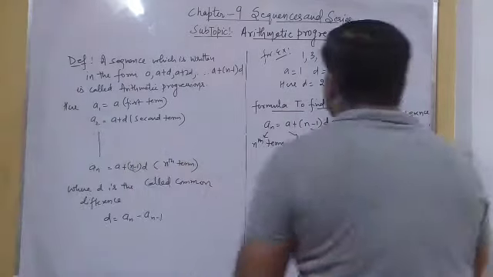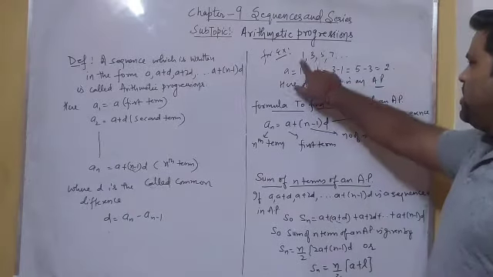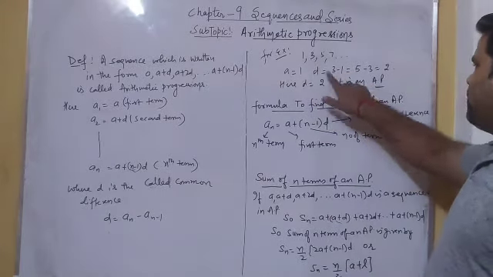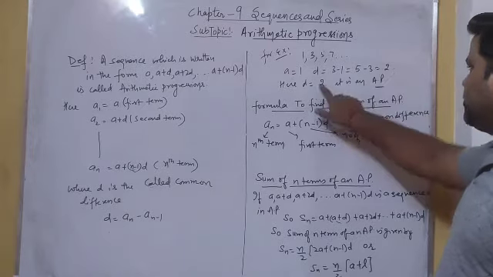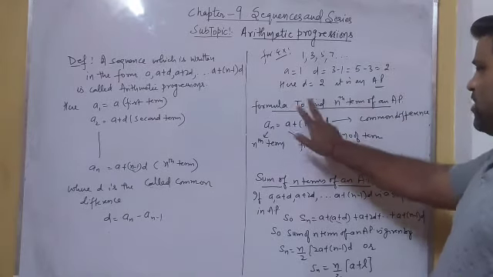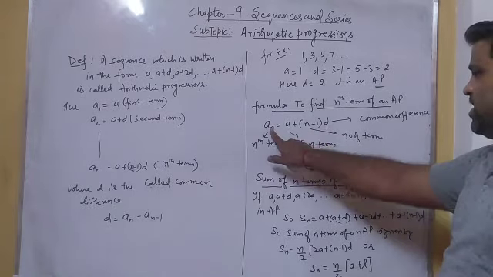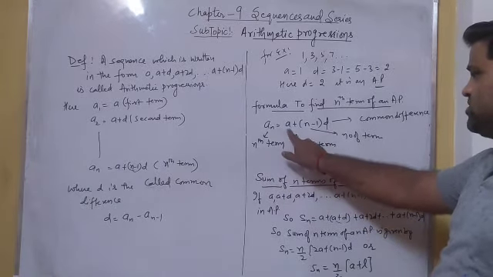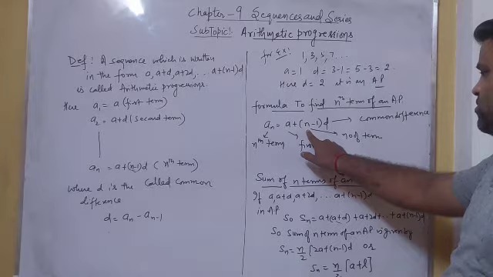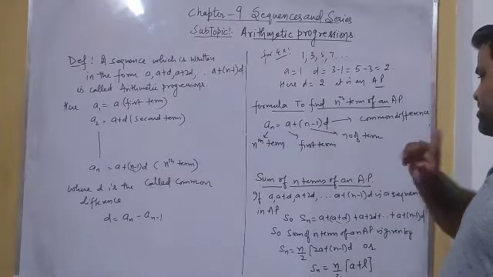Here we have an example which you have studied. We found the common difference, which is coming the same, so that's why it is an AP. We know the formula to find the nth term of an AP, which is a_n equal to a plus (n minus 1) d. This is the nth term or last term of an AP. Here a is the first term of an AP, n is the number of terms, and d is the common difference.